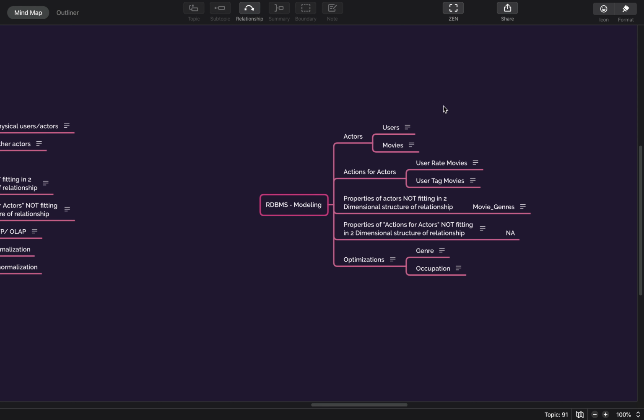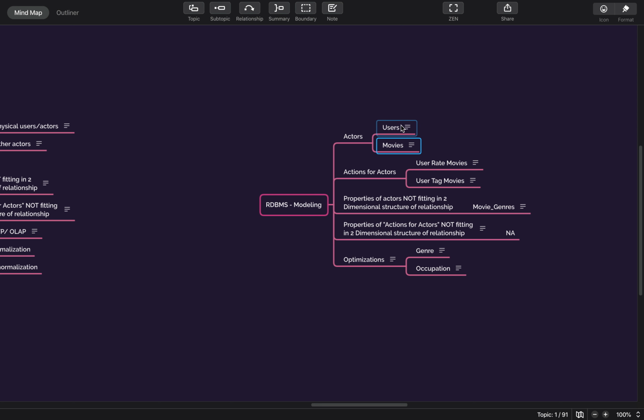So one of the databases that I saw, and one of the examples that I read, and hence I have taken this data from there itself, is a database which is available over the internet, which you can use for your learning purpose. That is the MovieLens database, and it is a very simple database. It has two main actors. One is users who actually rate and tag movies, and another is movies itself, which belong to a particular genre. There could be a release date. So all these items will be there under movies.